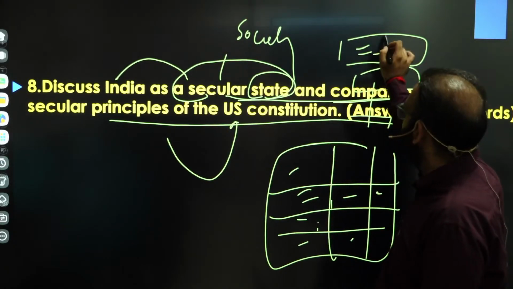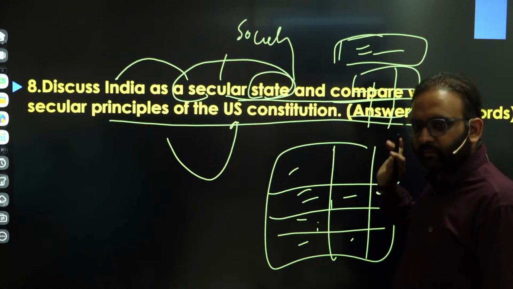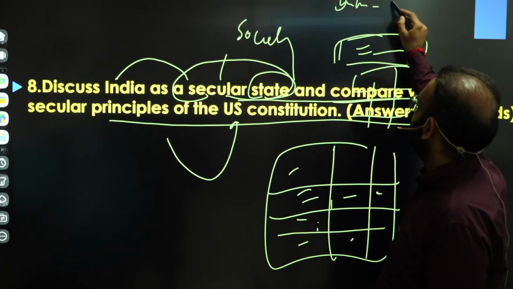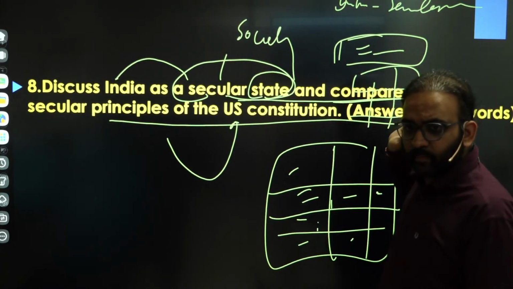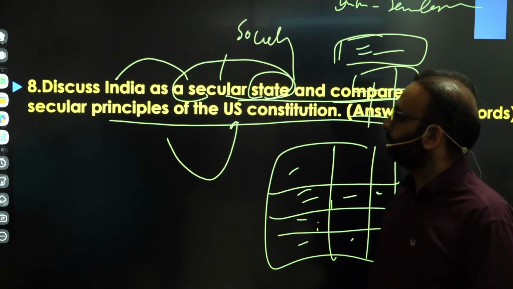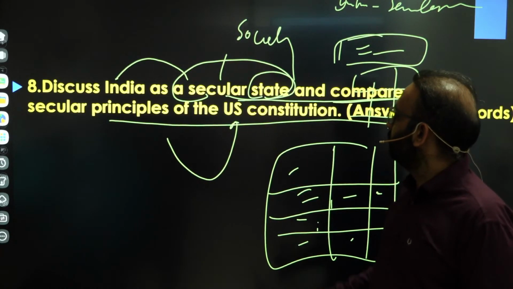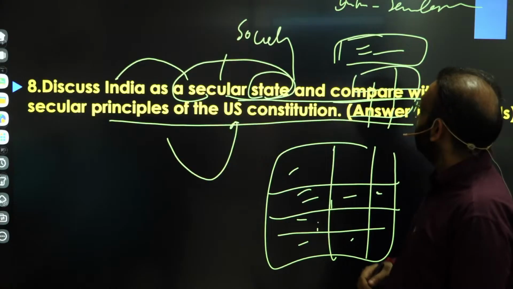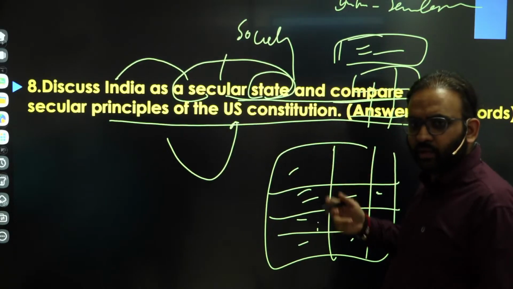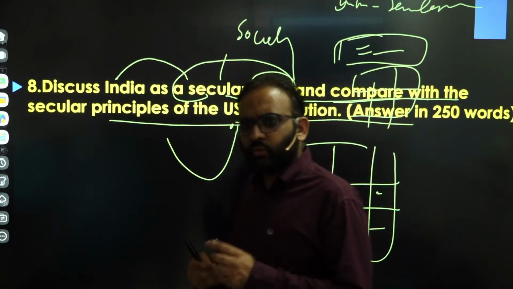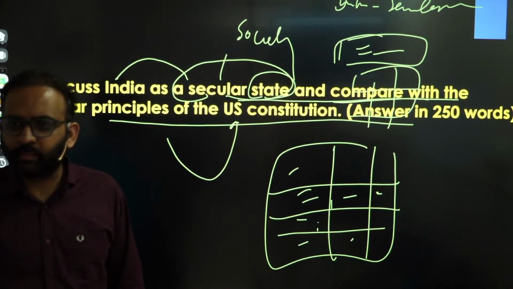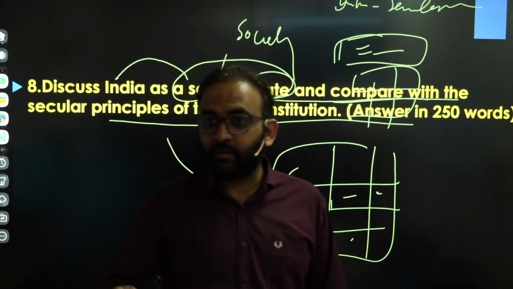But if you have time, then first write India as a secular state, then compare it with the USA by drawing a table. So the introduction could be the secularism definition. A definition-based approach you can follow. Then talk about India as a secular state, where you talk about how the Constitution originally did not explicitly use the word secular anywhere, but it was later amended in the preamble by the 42nd Constitutional Amendment. These things we will discuss in the preamble chapter. Here it is not covered.